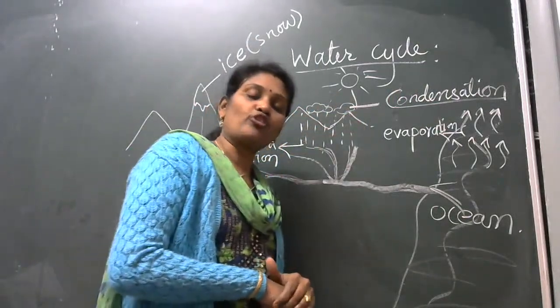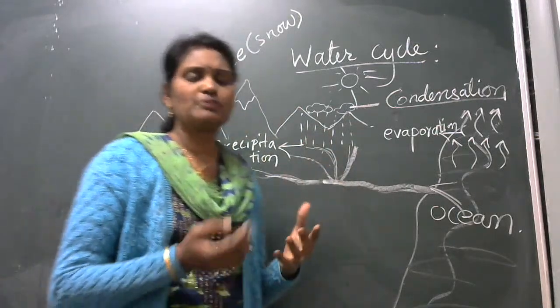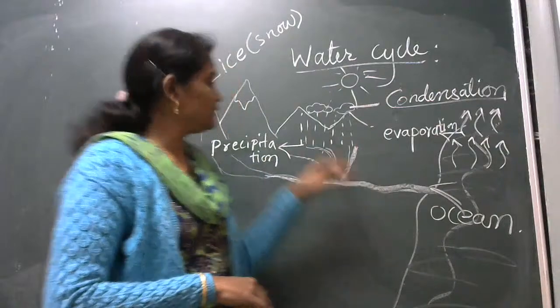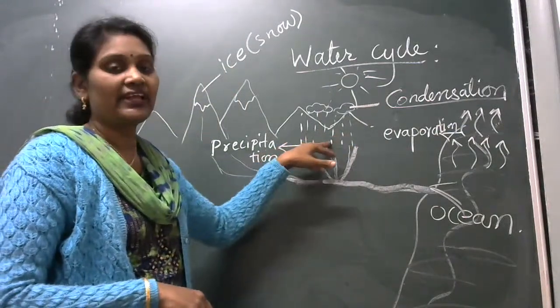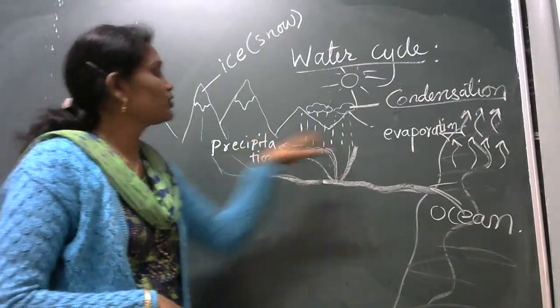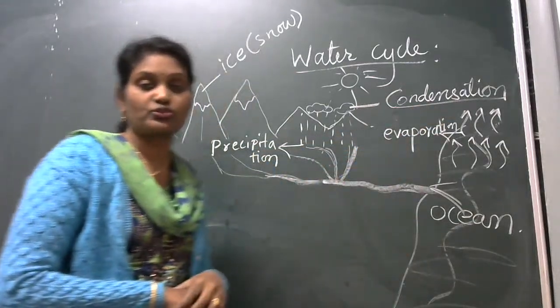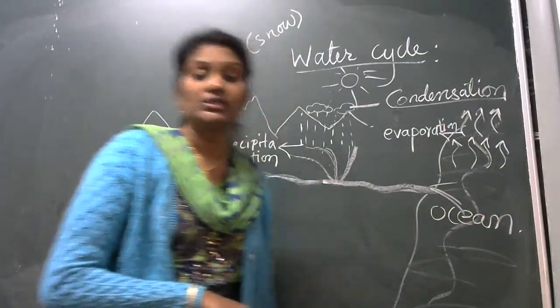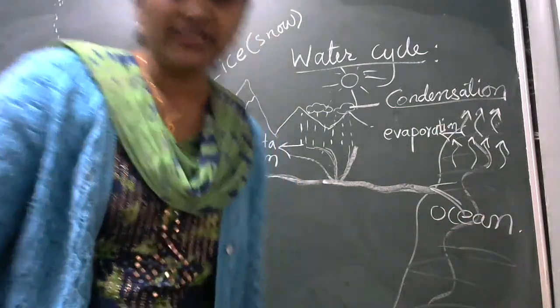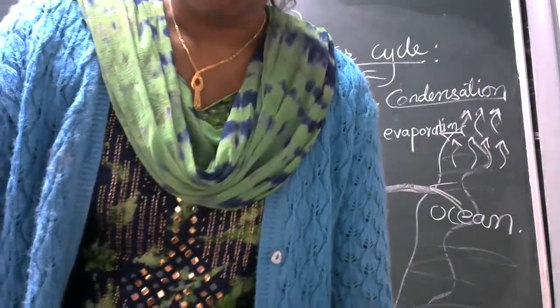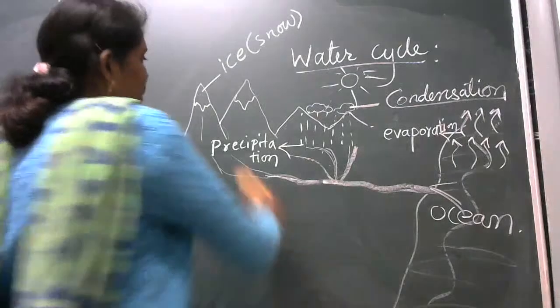उसी समय cloud formation होता है. When the clouds become heavy, they come down and they give the rain in the form of precipitation. It is called as precipitation. तो इसके अलग-अलग नाम हैं processes में, and all is again included in the water cycle. Was it clear? Okay. So now next very important one is groundwater.